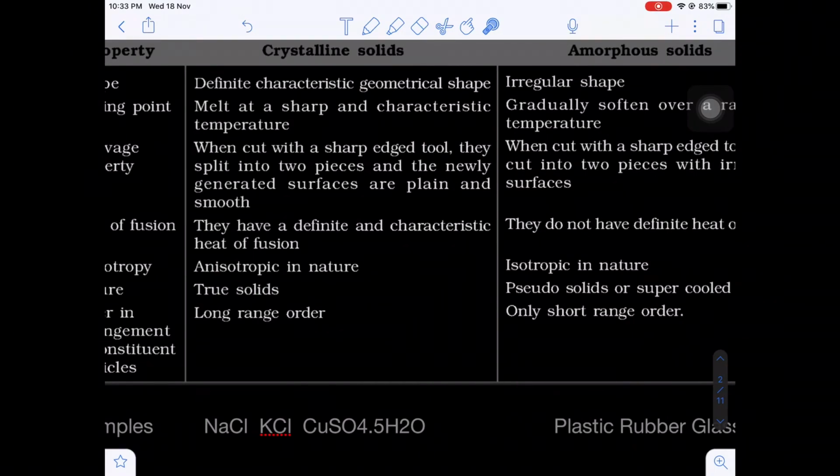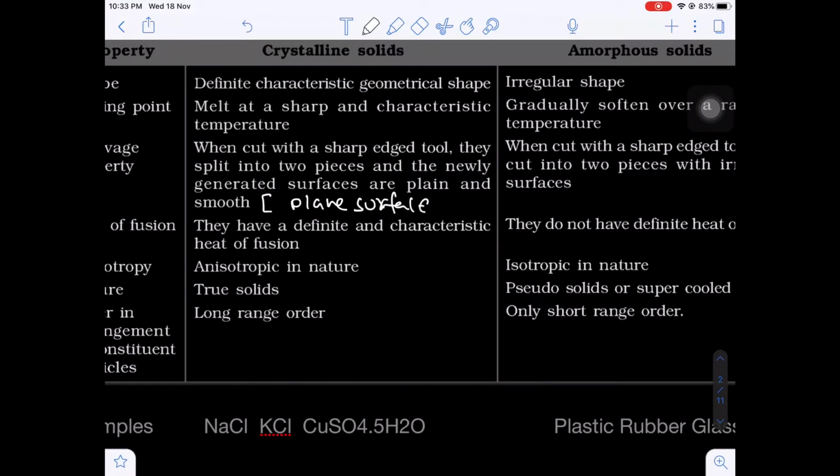Next, cleavage. When a crystalline solid is cut with a sharp edged tool, let's suppose with a knife, they split into two pieces and the newly generated surfaces are plane and smooth. That means indirectly we can conclude they possess plane surfaces.